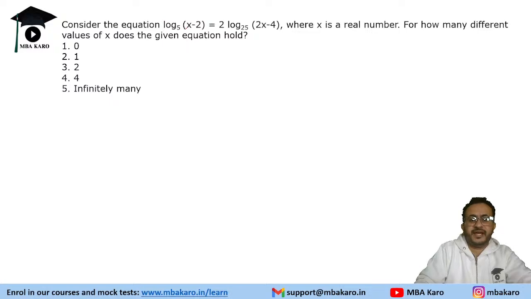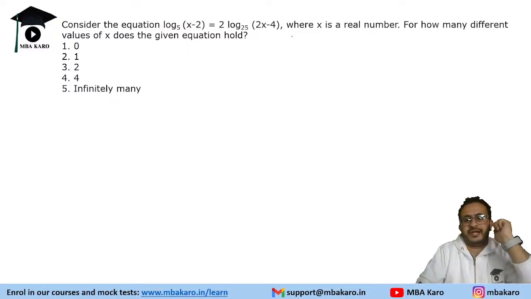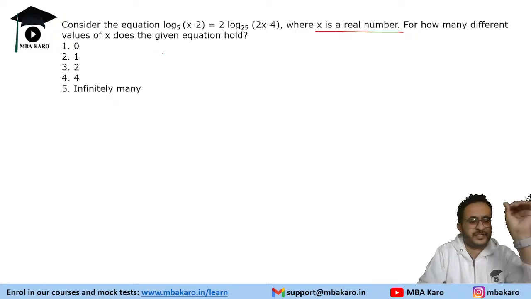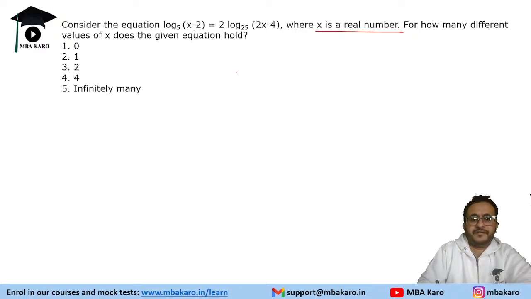It says we have an equation in log and x is a real number. We need to find how many solutions does it have. So we have log 5 x minus 2 and this is 2 log 25. So we can say 2 log 5 square 2x minus 4 and here we have log 5